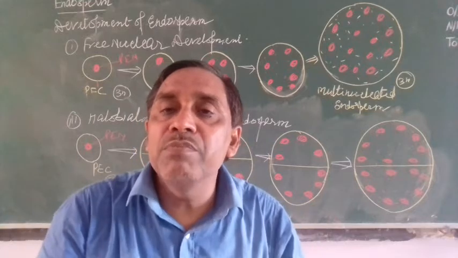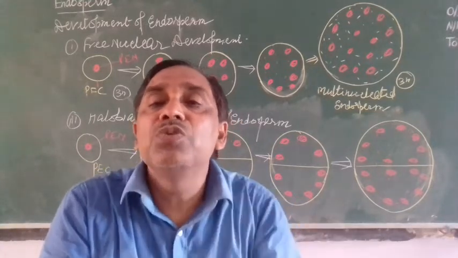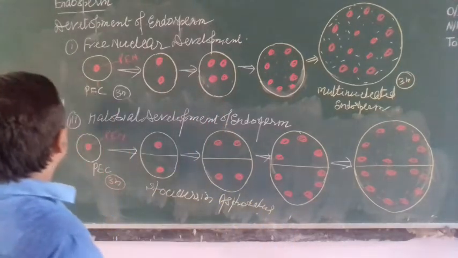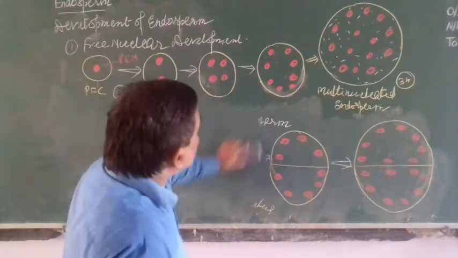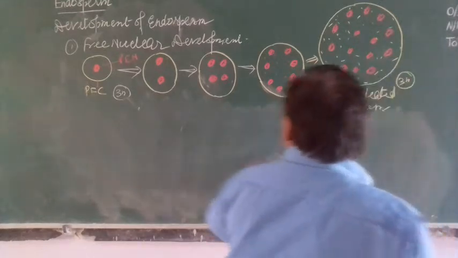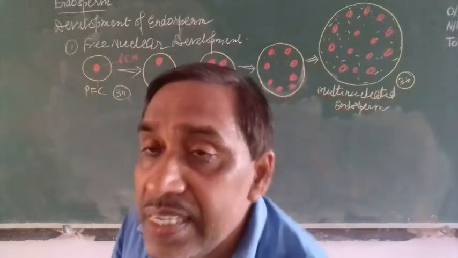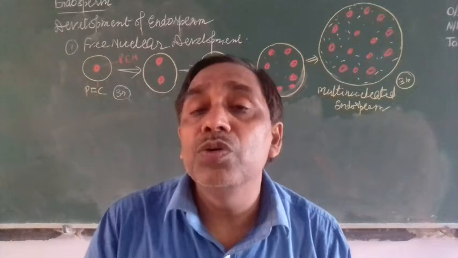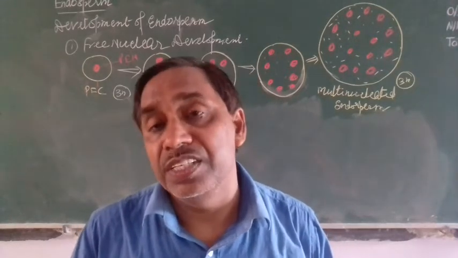Endosperm develops earlier than the embryo to store reserve food material, and later on it provides nutrition to the developing embryo. In some seeds, the endosperm is entirely used by the developing embryo, so that seed is called a non-endospermic seed.